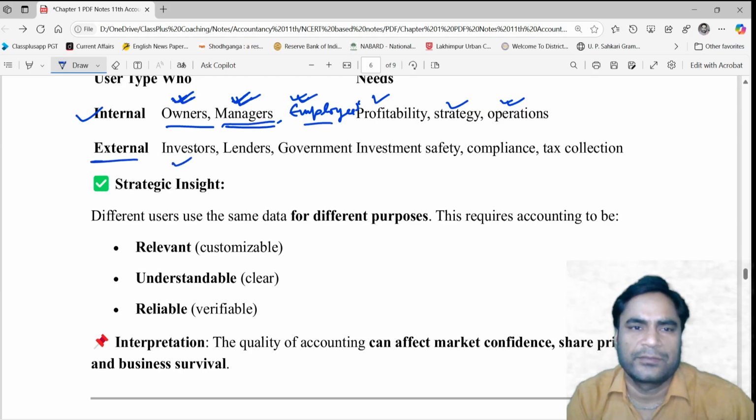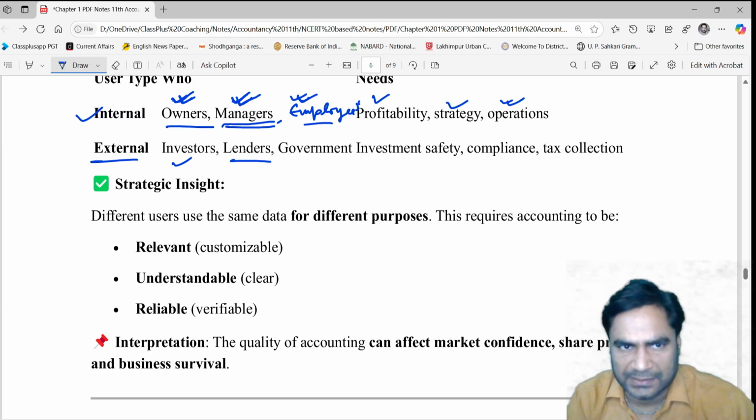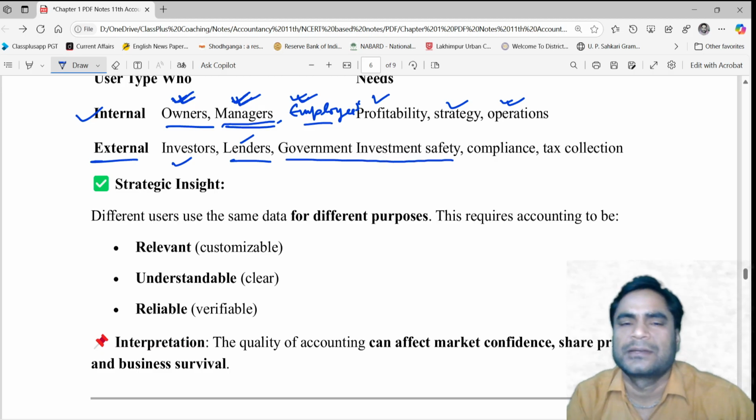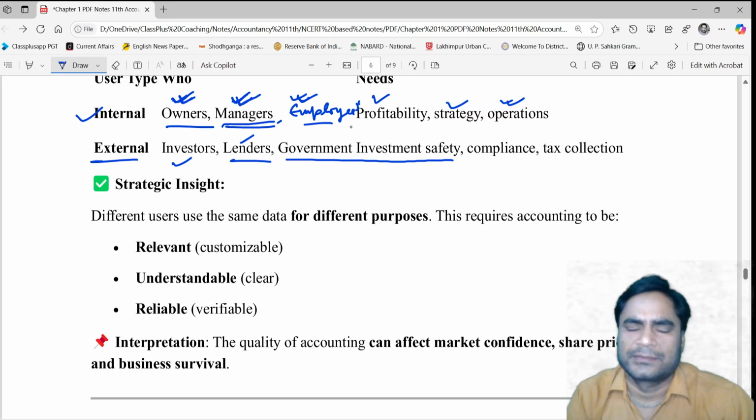External users are investors who invest money in the organization. Lenders, from whom you borrow the money. Okay, the banks and the different non-banking organizations from which you get money are the lenders. Government investment safety. Actually, the basic concern of government is to safeguard investors and the public from the malpractices done by different companies. Okay, that's why government investment safety is there.